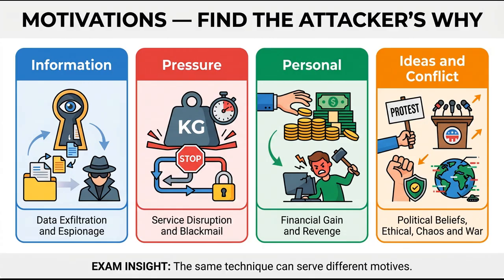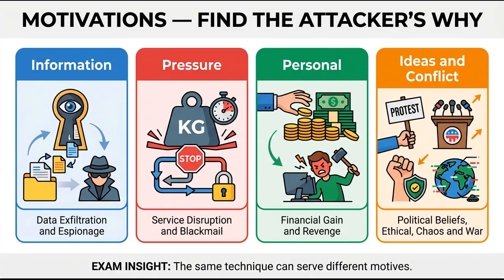Philosophical or political beliefs commonly point to hacktivism. Ethical motivation usually describes authorized security research intended to improve defenses. Authorization is crucial. Good intentions do not automatically make unauthorized testing acceptable. Revenge is personal retaliation, often connected to a disgruntled insider. Disruption or chaos means instability itself is the goal, rather than a specific payment or intelligence objective. War describes cyber activity supporting national conflict, such as degrading communications or critical infrastructure.